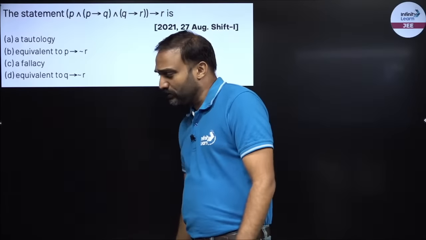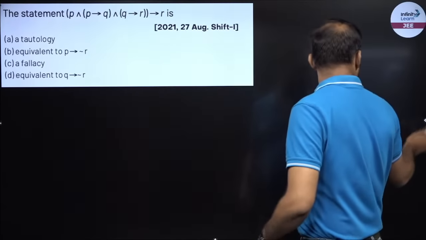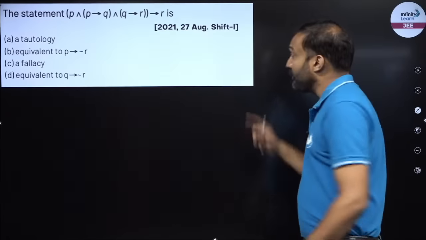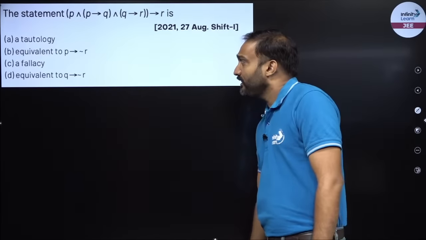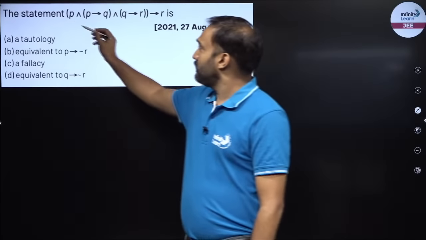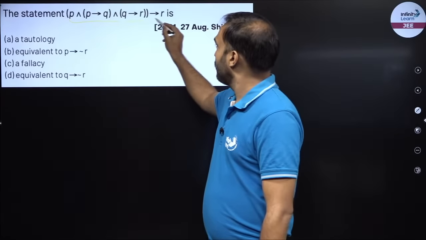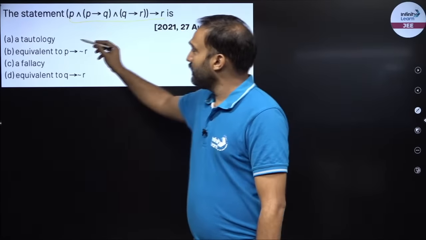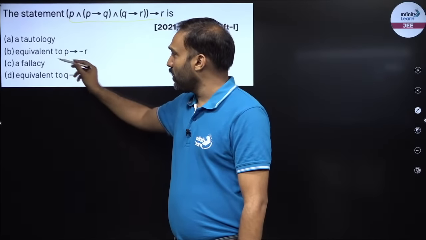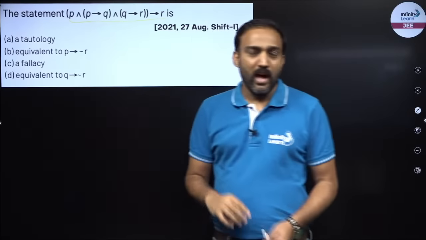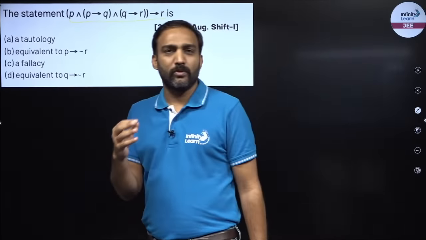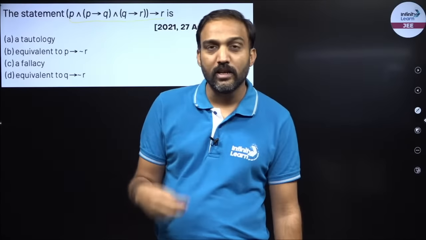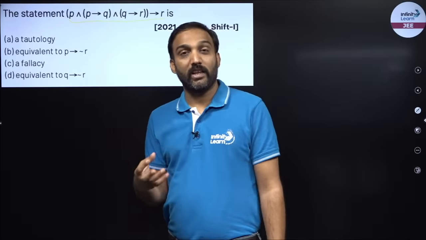Now the very first question, right, observe. The very first question over here says the statement, right? This is a statement given to me and it asks whether it is a tautology or equivalent, or a fallacy or equivalent. A tautology means when your final outcome would be true in all cases. Fallacy is when your final outcome is false in all the possible cases.